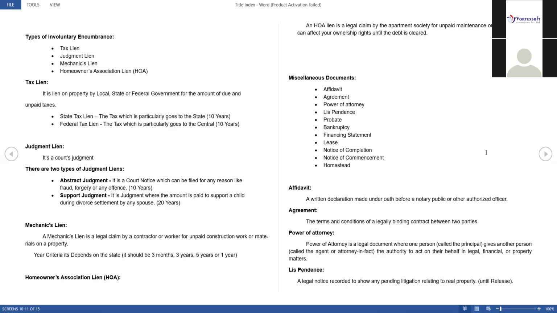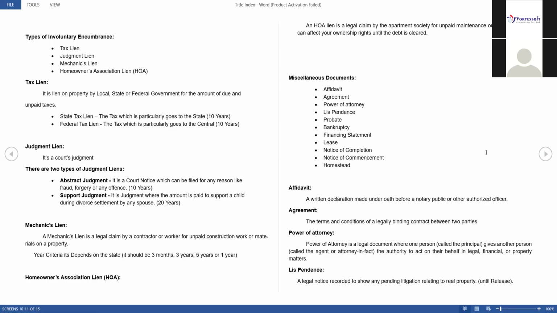So now I am going to teach you what is an affidavit and agreement. Most people know what an affidavit is, but again we are telling. First one is affidavit. What is an affidavit? An affidavit is a written declaration made under oath before a notary public or authorized officer. For example, if I want some amount, I will take a loan from my friend. Between me and my friend we will say by oath only, no dear friend, I will pay this whole amount within 1 year. Just saying that will not be enough, so for that we have to make one document. That document we call an affidavit.